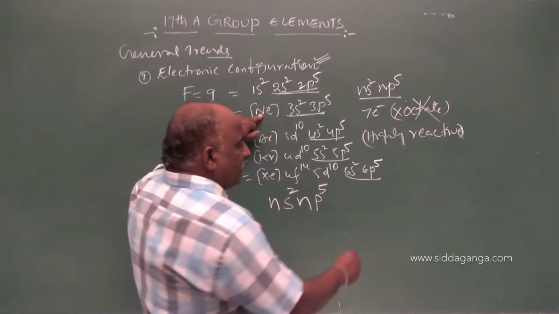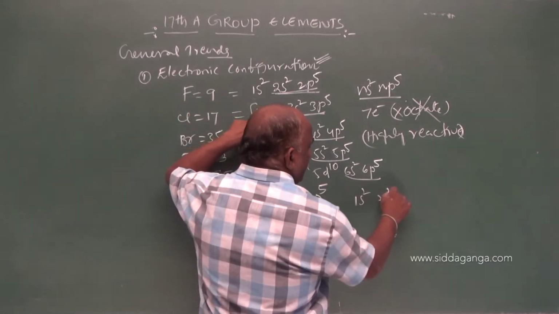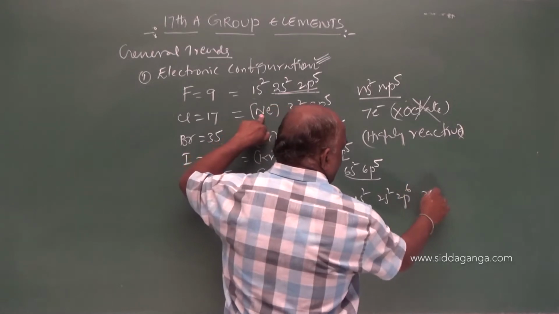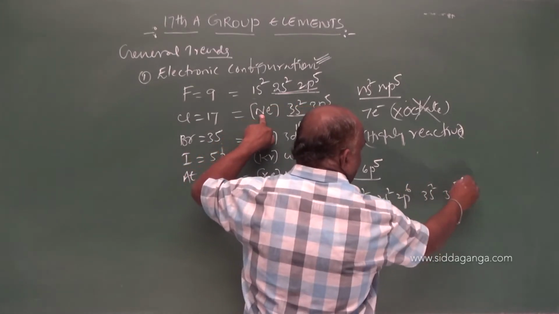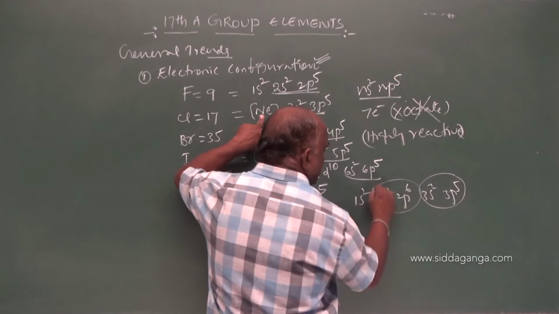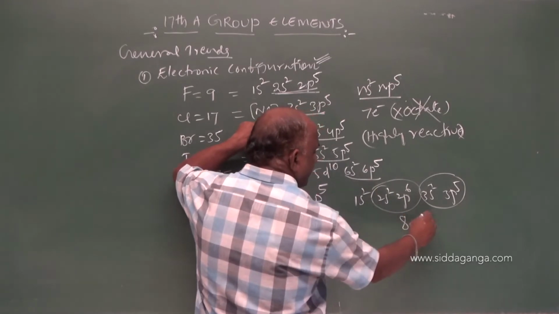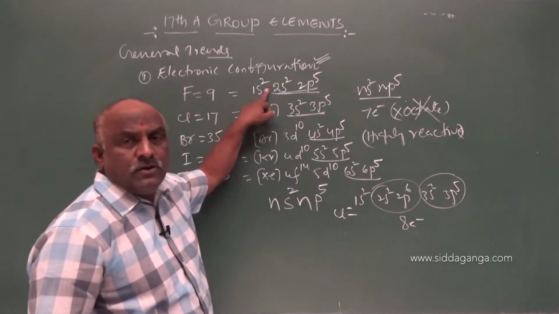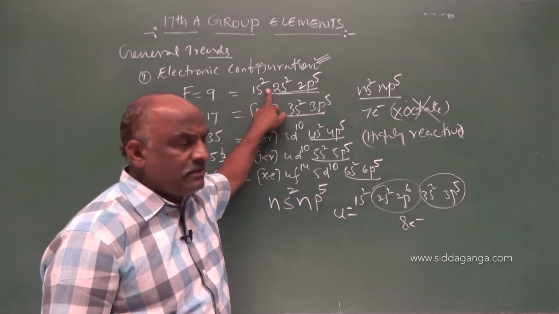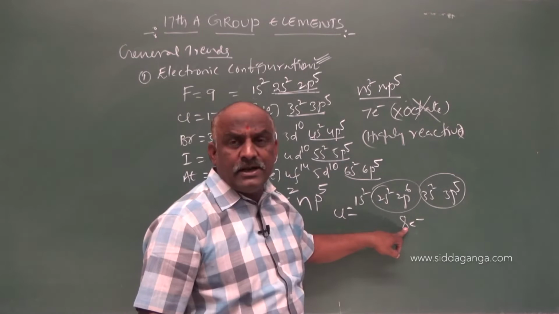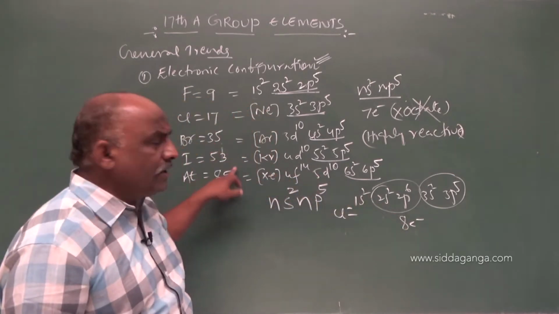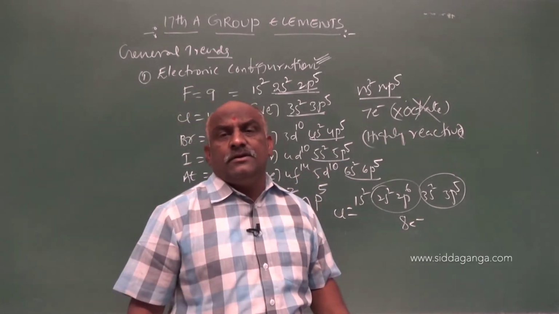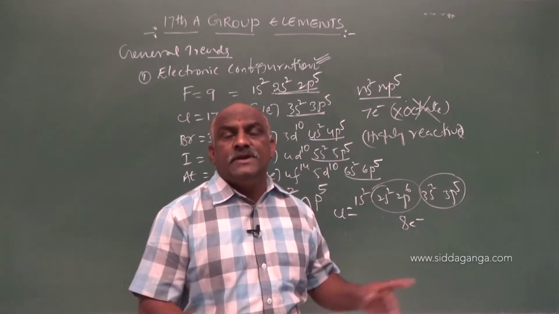What is neon? We should write neon 1s2, 2s2, 2p6, 3s2, 3p5. This is the outer shell. This is the penultimate shell. How many electrons are present in the chlorine atom? 8 electrons are present in chlorine. While coming to fluorine, 2 electrons are present in the penultimate shell. 8 electrons are present in the penultimate shell, and bromine and iodine onwards, each has 18 electrons in the penultimate shell.